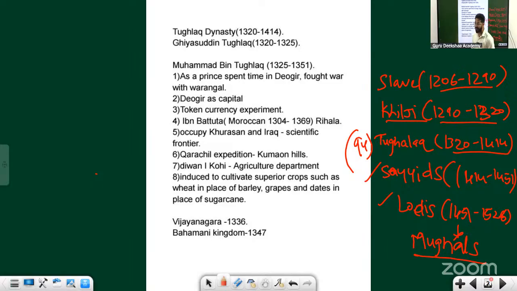I was talking about Warangal. A military campaign was sent under the leadership of Malik Kafur. Malik Kafur, a slave, rose into a higher position. This Malik Kafur was again very cruel. History has depicted him that way. So let's not talk about the gender of Malik Kafur or other things. Let's just say he was a really cruel ruler.